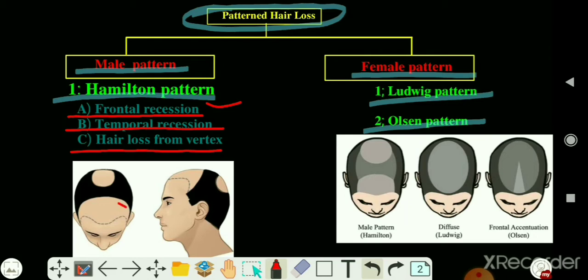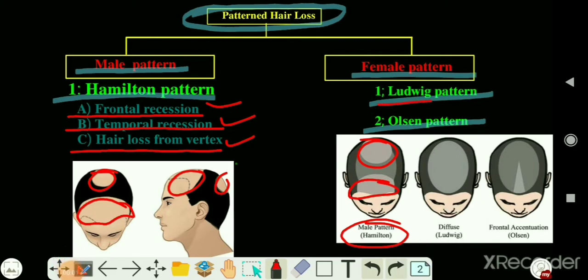Let's see in this picture. Here you can see the frontal hairline is lost, or you can say the frontal hairline is receded backwards. Temporal recession means hair loss from the temporal side of head, and the hair loss from the vertex can also be seen in the Hamilton pattern. Here also you can see the hair loss from the vertex. Here in this picture also you can see the hair loss from the vertex and the frontal recession.